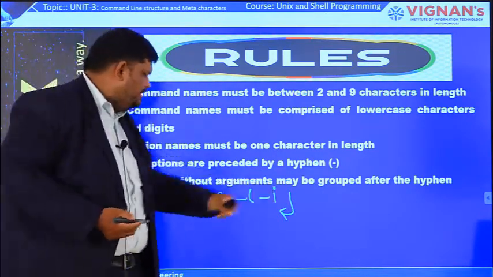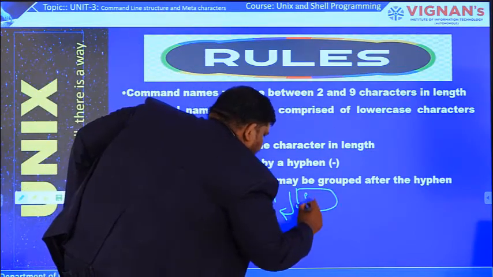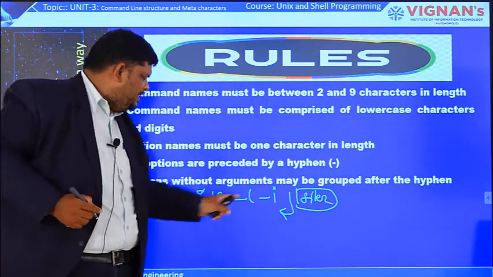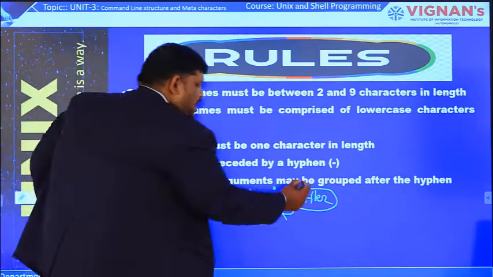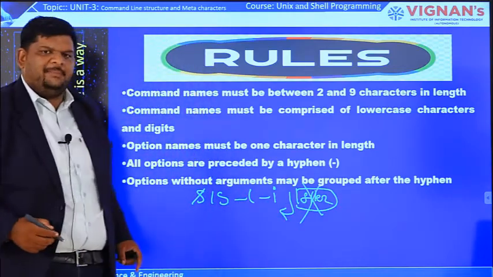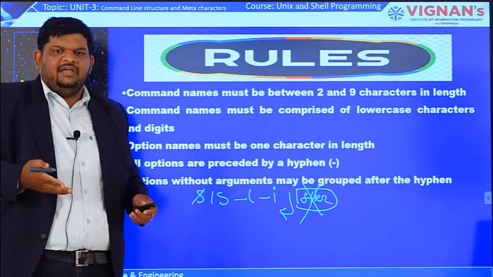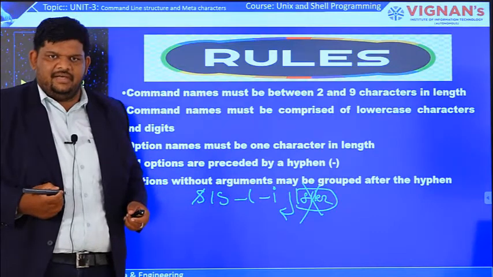If you give an argument, for example file 2 in the argument place, then only for that respective file 2 it will give the inode number and long listing information. If there is no argument, then what will happen? It will take the files that are present in my current directory and give the 8 parameter values for those files.